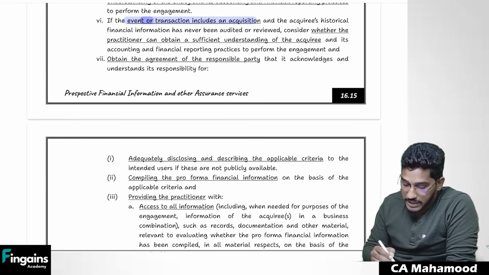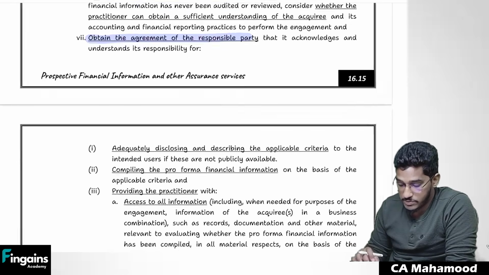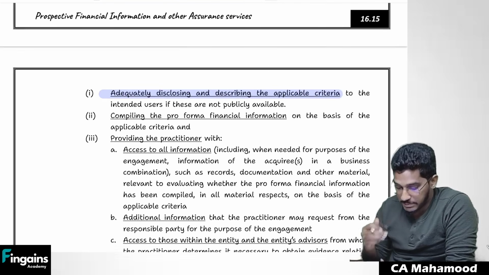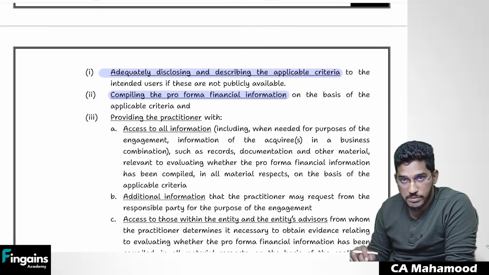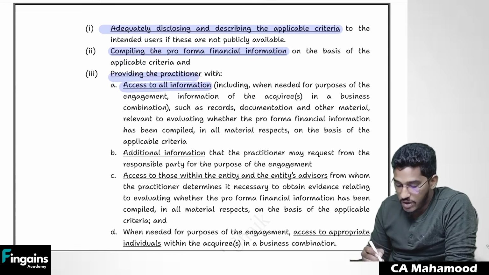And then you have to obtain written agreement from the responsible party. You need to get a written confirmation from the responsible party that they have adequately disclosed and described the applicable criteria. They are the one who are responsible for compiling the pro forma financial information. They have to provide the practitioner with access to all information.